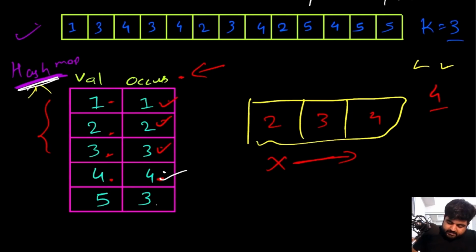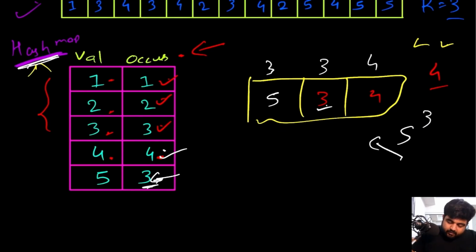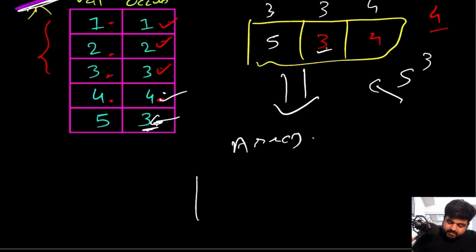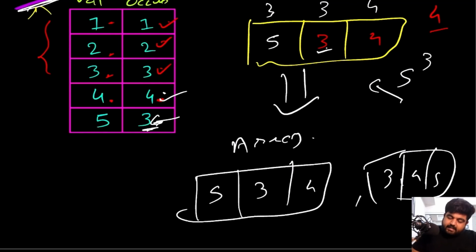Now after adding this, we still have value number 5 that we need to add. 5 occurs 3 times. Currently we have 2 occurring 2 times, 3 occurring 3 times, and 4 occurring 4 times. Now 5 occurs 3 times, so 5 is able to enter because it occurs more times than this 2, and we can put 5 over here because it is also occurring 3 times, and this 3 is also occurring 3 times. So we are good up until this point. After that, all we have to do is convert this result into an array. For that array, we store the results, and remember, we can return the result in any manner. We can return 5, 3, 4, or we can return 3, 4, 5, or whatever result we want. And this is going to be the solution.